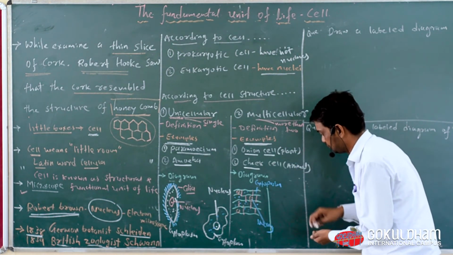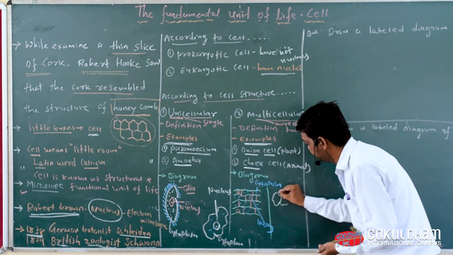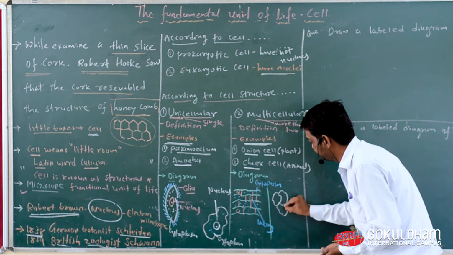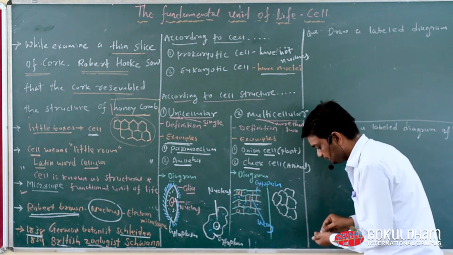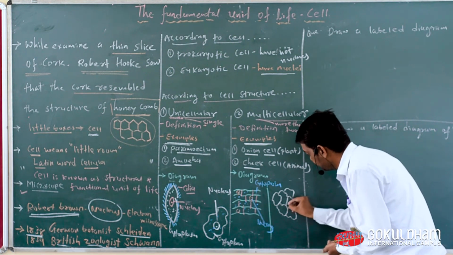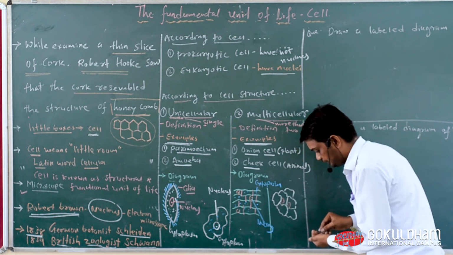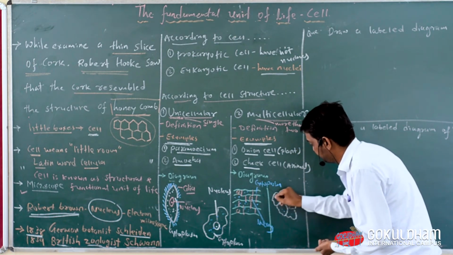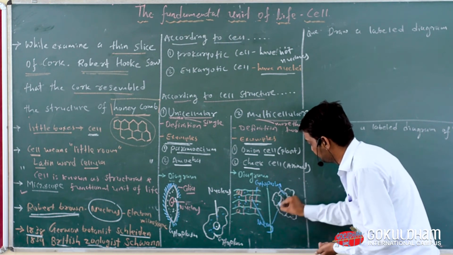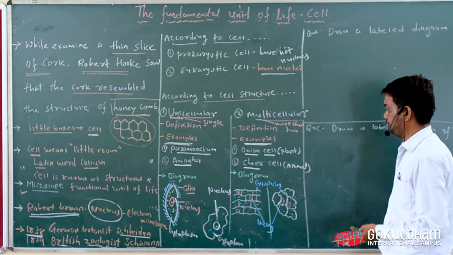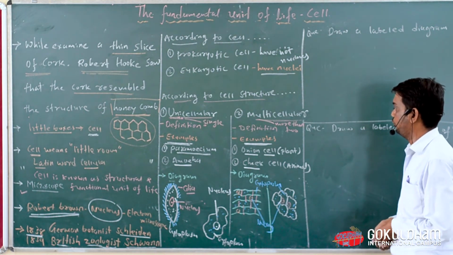The structure of cheek cell is the same; in the same way we can observe nucleus and cytoplasm. So this one is cytoplasm and this one is nucleus. So this is the structure of multicellular organism.